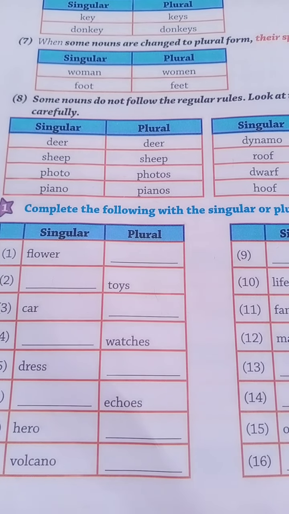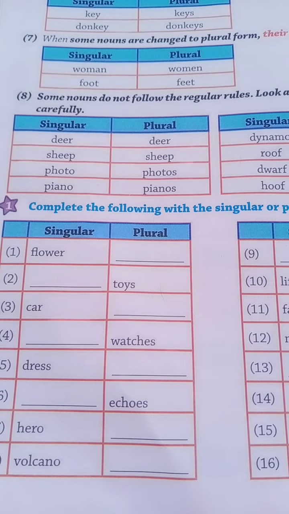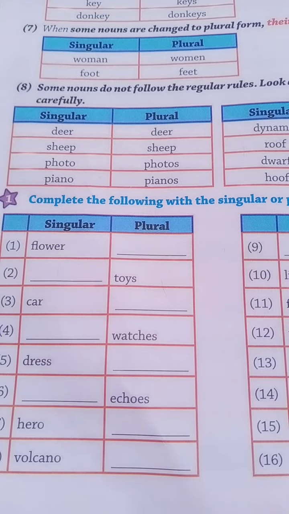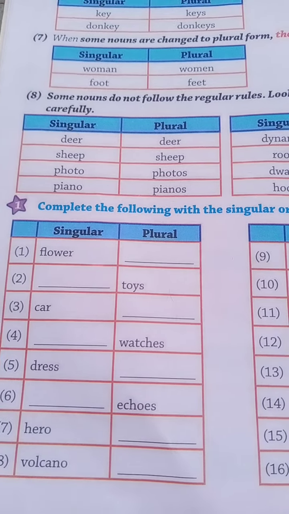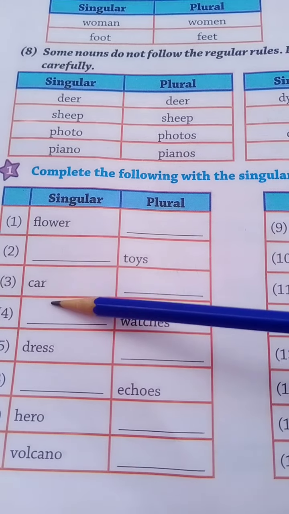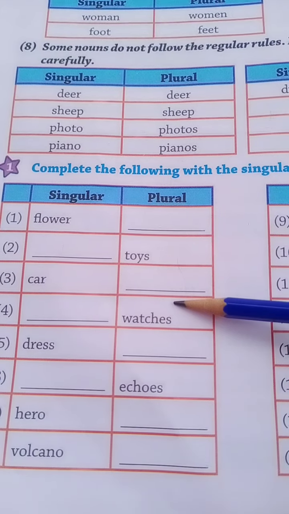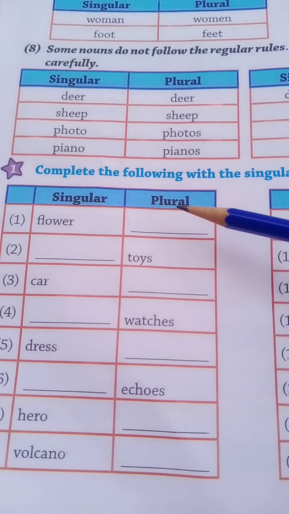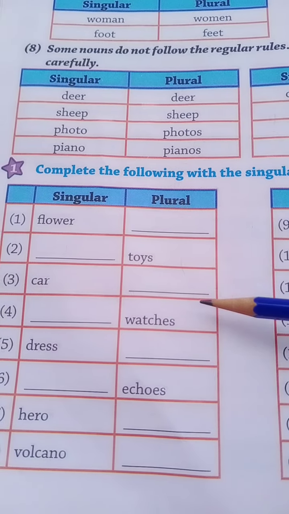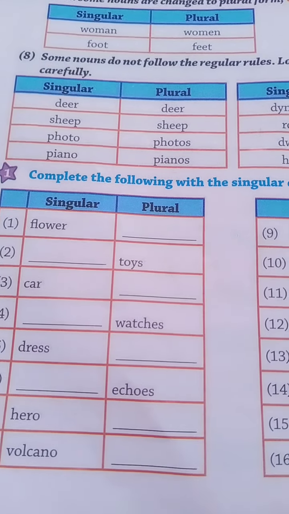What will become the plural form? Car will be changed to the plural as cars. So we add s only. Yes.